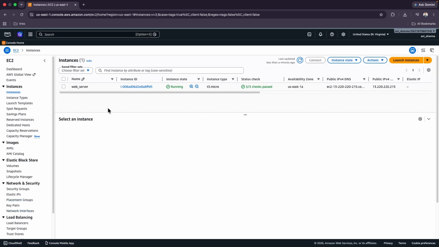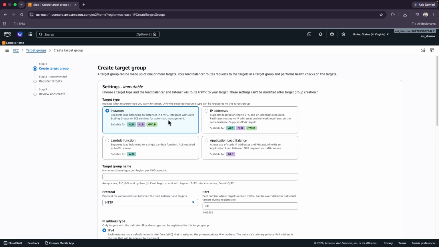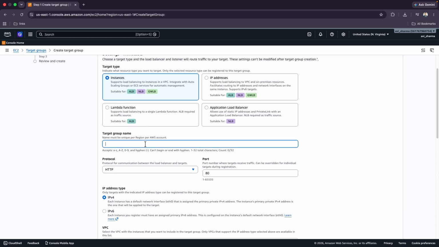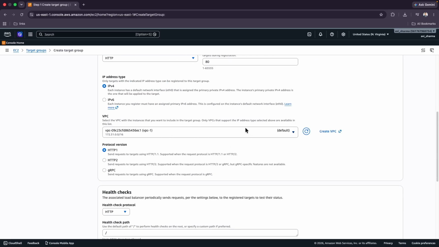First of all, we have to create a target group. Click on target groups, create target group. We want to use instance because we have EC2. We can name the target group web server, and we can go with port 80.